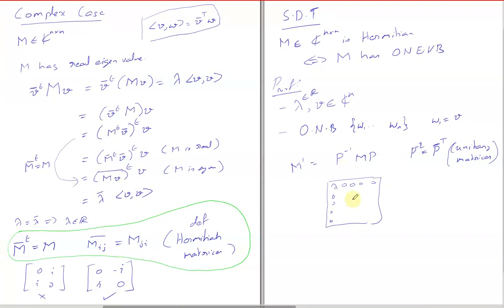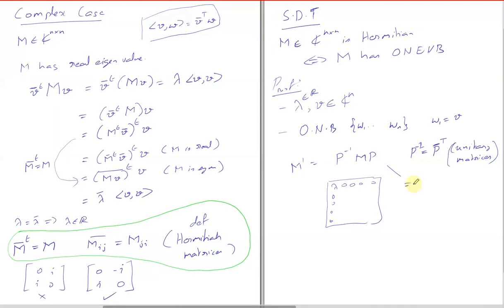So then this will become equal to, what will that become equal to? P bar transpose M P. And is that matrix Hermitian? Yes, sir, I think so.